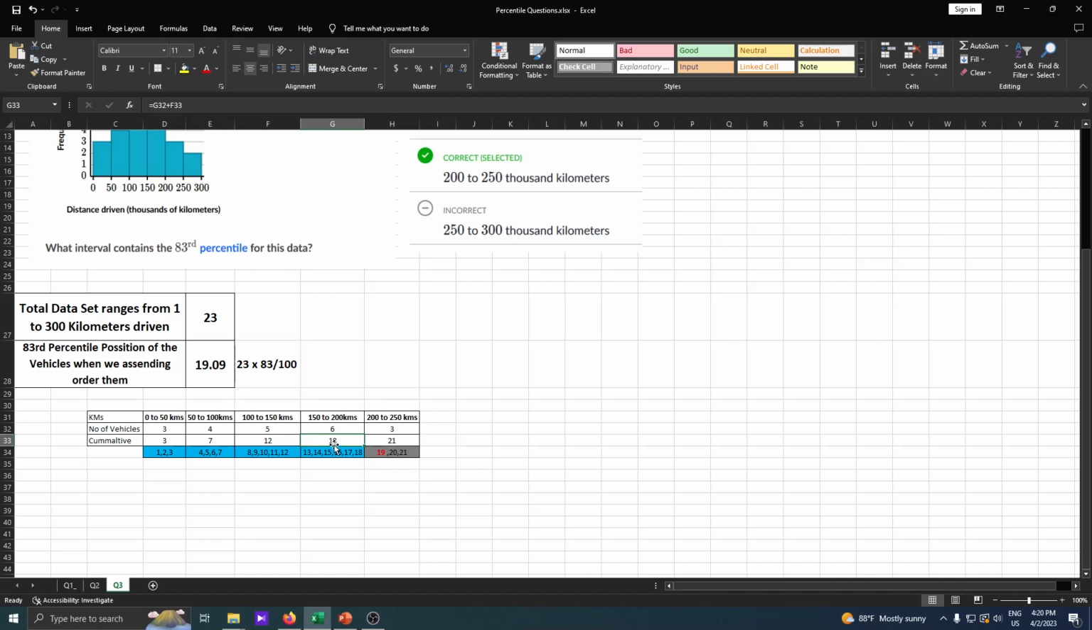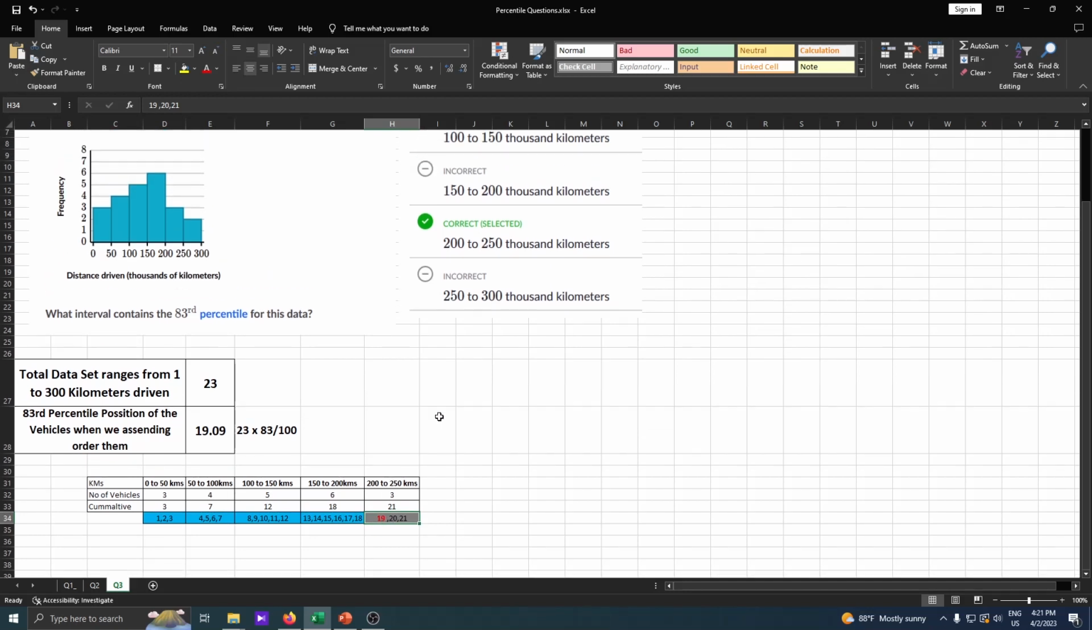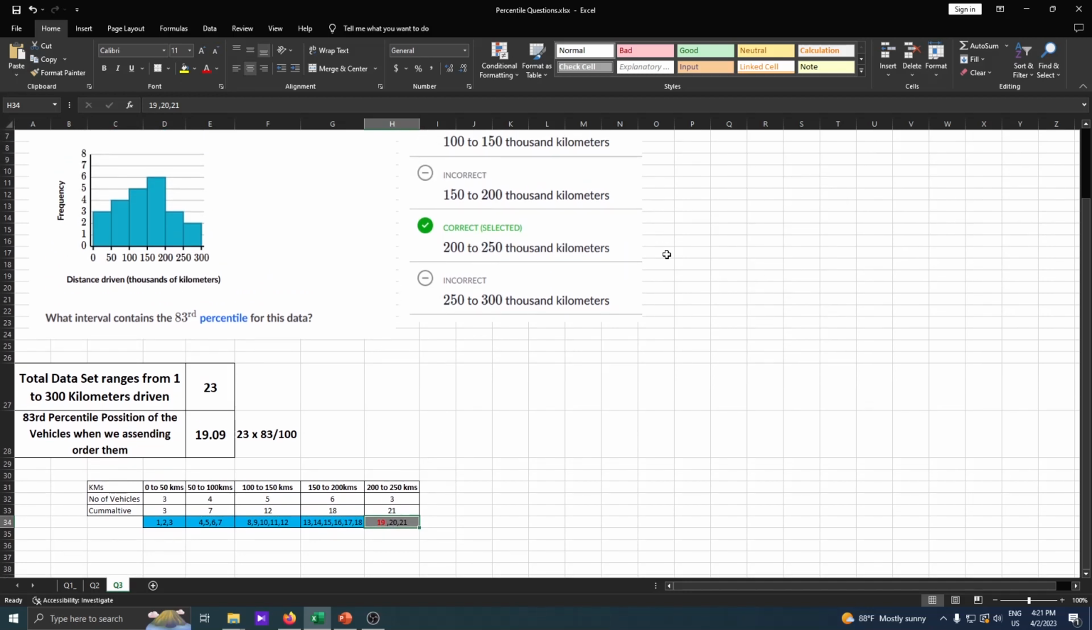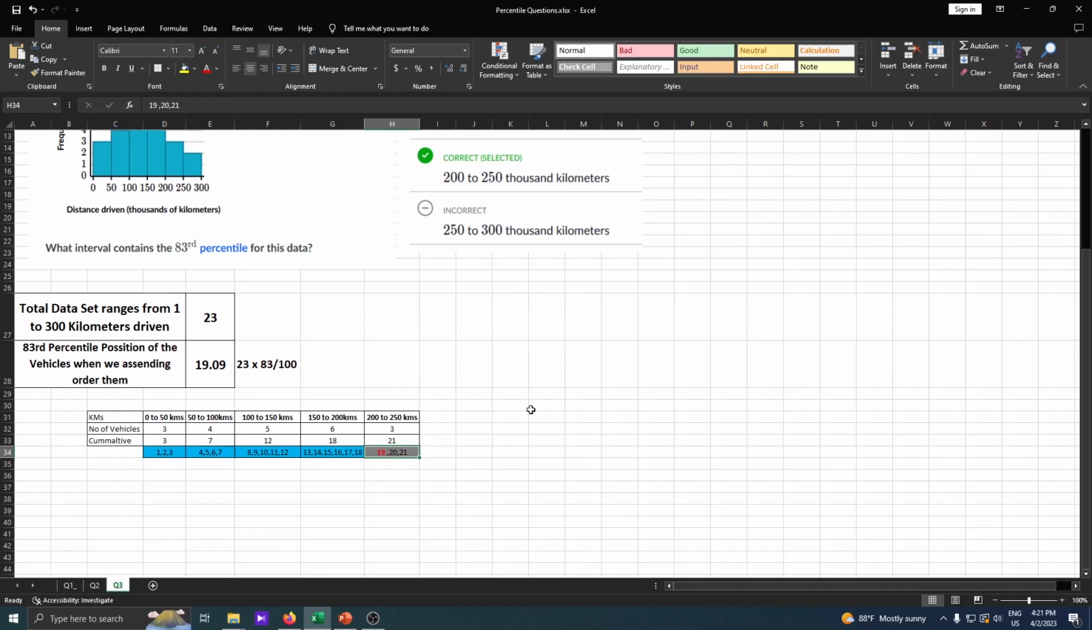So our position is the 19th position. As you can see, for 0 to 50 kilometers, there are 1, 2, 3 vehicles. When the cumulative distribution reaches 18, only after that does the 19th come. So we can conclude that the 19th position resides in the 200 to 250 kilometer range. Hope you get that.